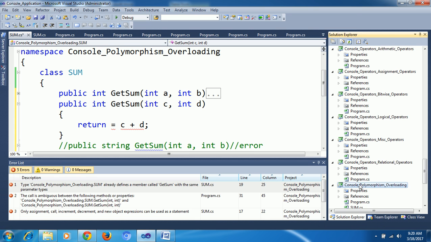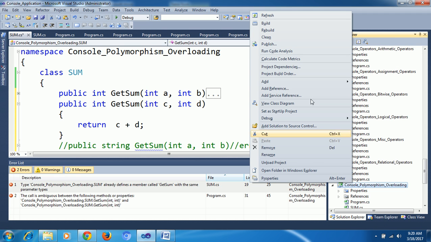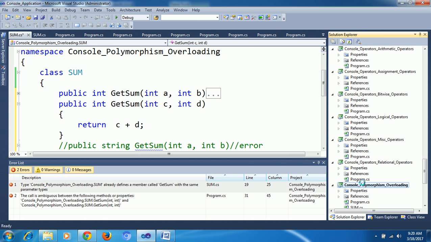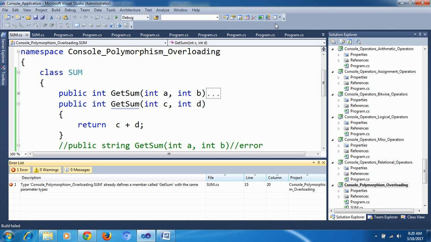Now I try to compile, and it says already defined with get sum and the same parameter types. That's why it is also an error. That's why I said the return type does not matter, and the same method with different parameter names also does not matter. It will throw an error.